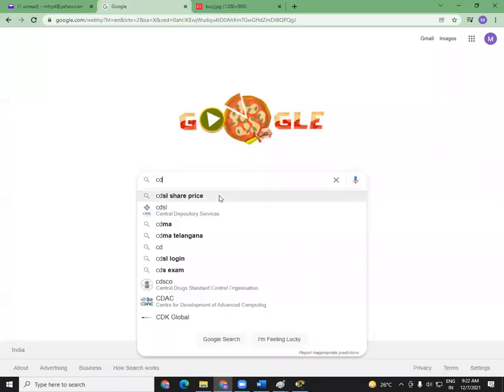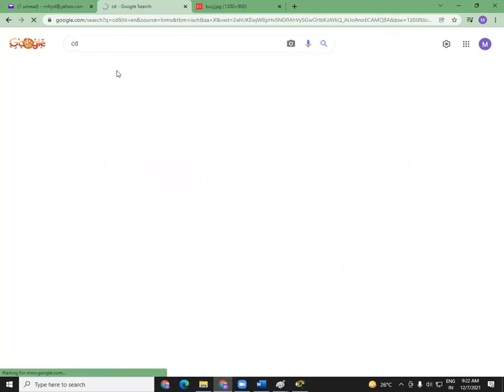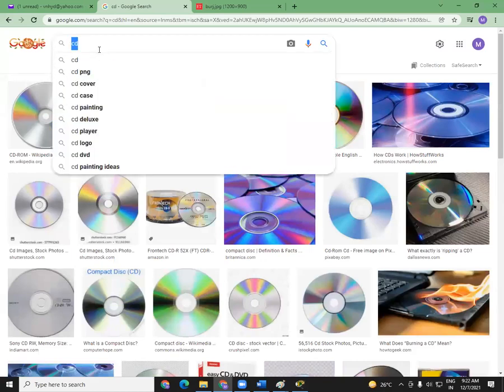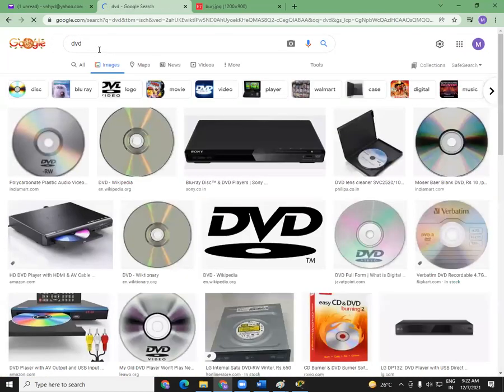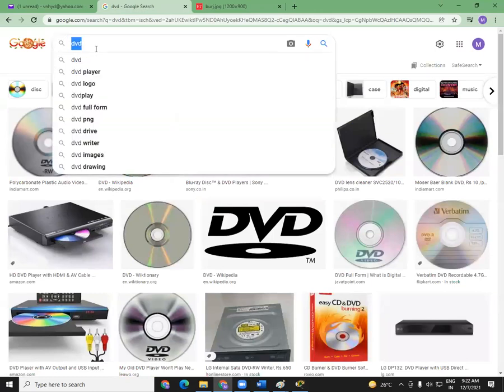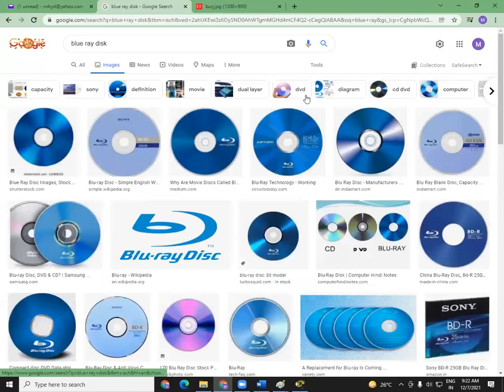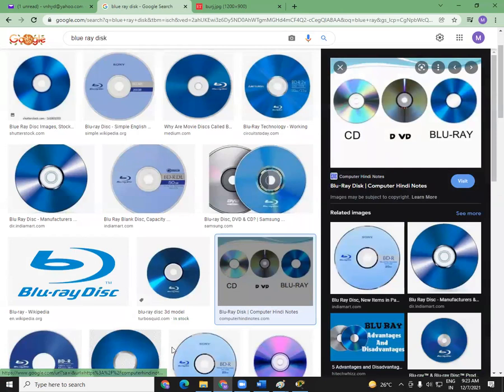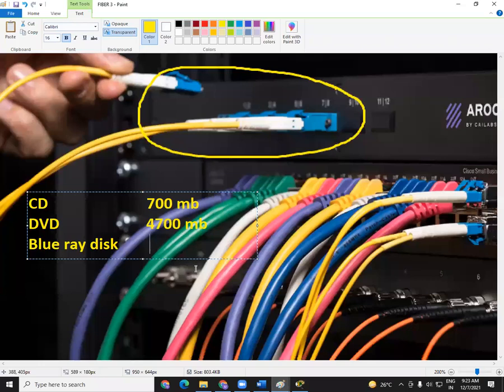Let me just show you the devices first. This is CD. Of course, we know this very well. This is DVD. For sure, we know this very well. And one is Blu-ray. Now see, physically they all look the same, and of course they are the same physically. But the difference between CD, DVD, and Blu-ray is that Blu-ray can copy data up to some 200 GB also.